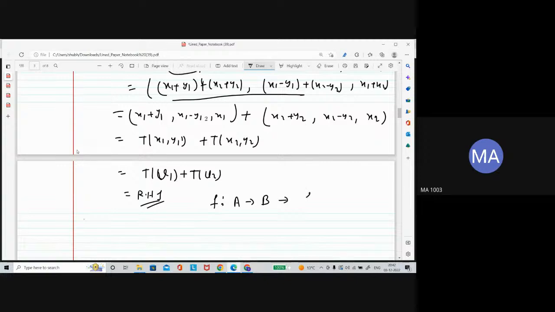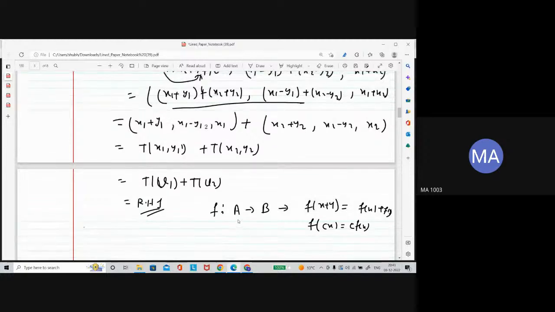This is not a vector space, just a set. If this map satisfies these two conditions, you will say this map is a linear map.